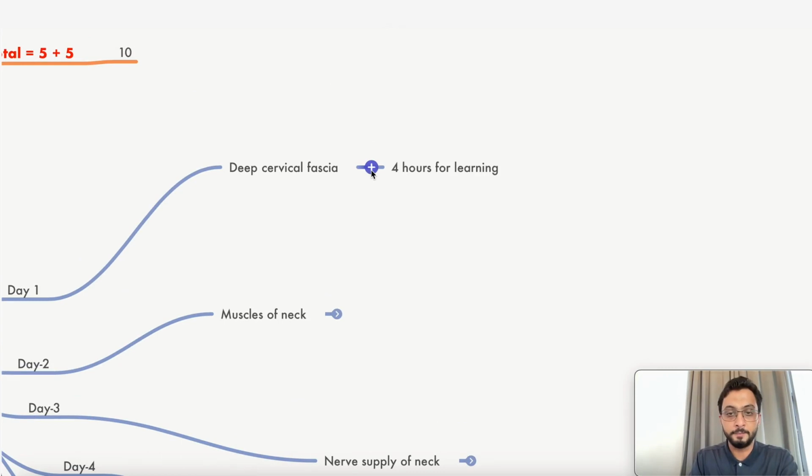So let's see how you're going to learn this. Deep cervical fascia. I told you 4 hours of learning, including lectures, MCQ solving. If you're not able to do that, you have to learn to do that. Now, next is muscles of the neck.